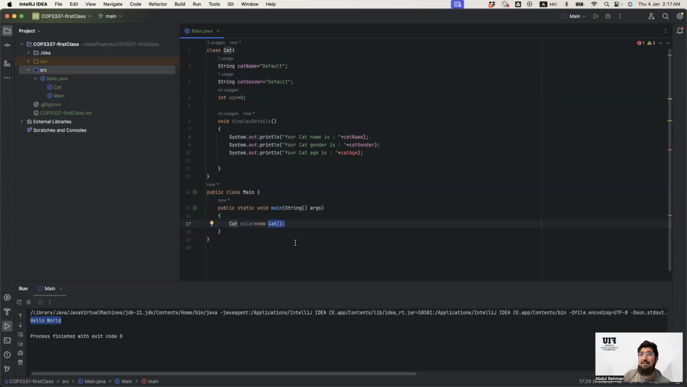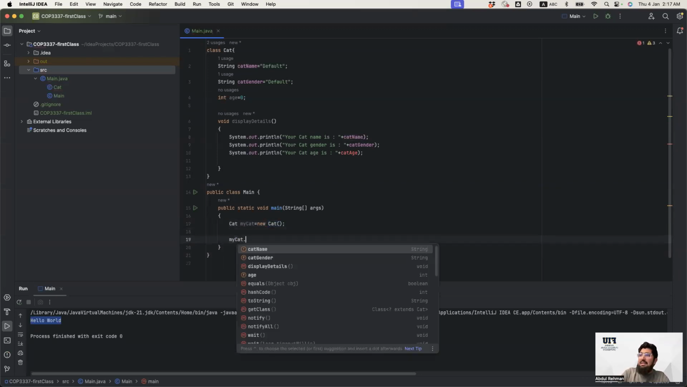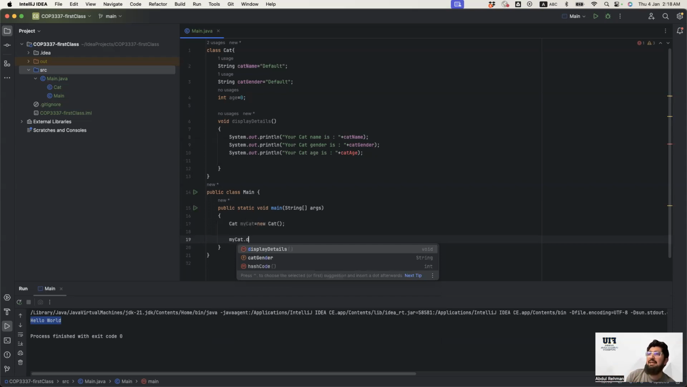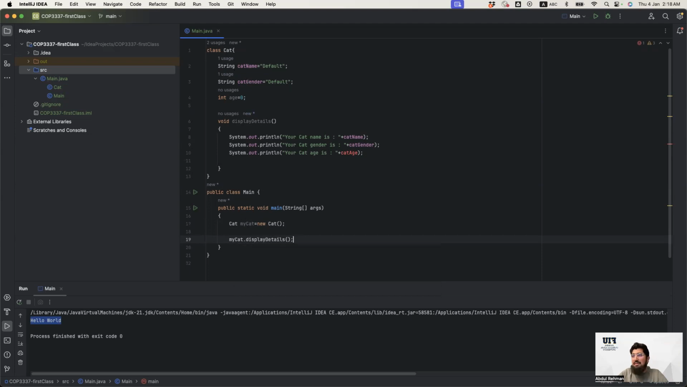What is a constructor? I will be explaining that particular topic in another video, but just to quickly understand, a constructor is a specific method that helps us to create the objects. So let's say now I have my cat ready, so I can now use anything that is in my cat. My cat has this information that is called cat name, gender, age, and this method. So let's display the method.